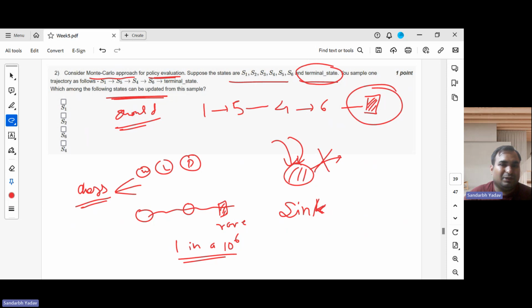So we usually don't want to do this kind of thing because bias gets introduced. But the question is not asking whether we should or should not do it. It is asking which states can be updated, not the consequence of that update. Any state which appears on this trajectory can be updated. So what are the states? You can derive that easily. S2 is not there. Apart from S2, all of them we can update.